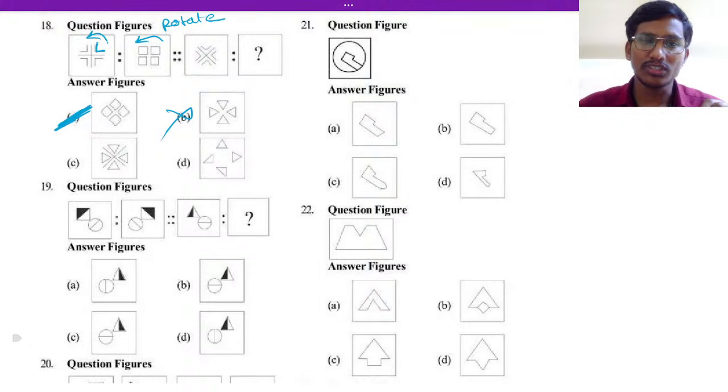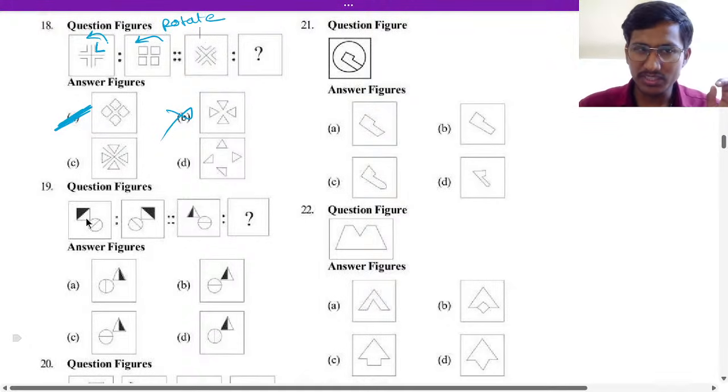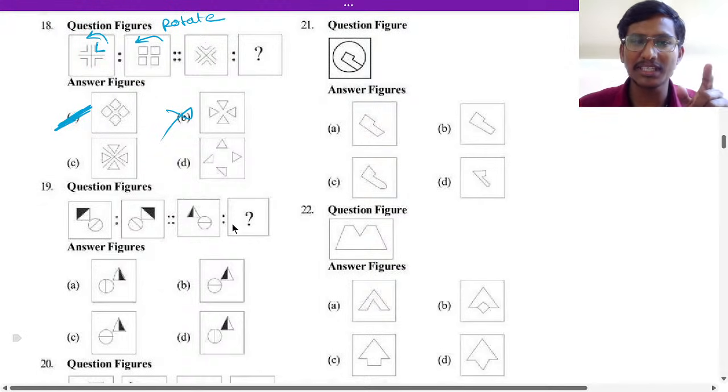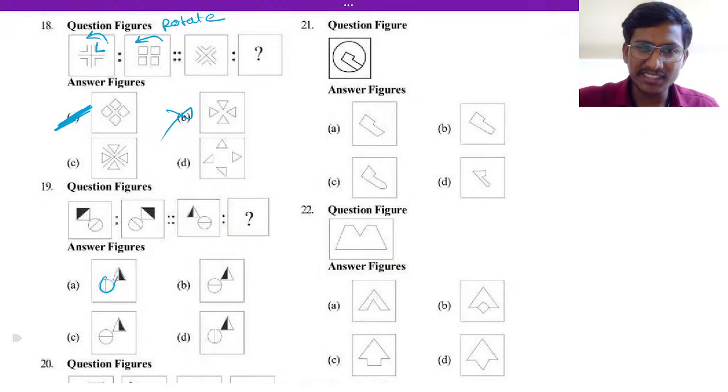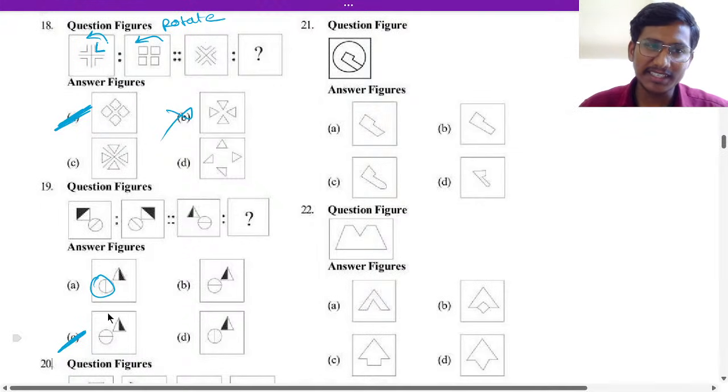Okay. Next, the 19th. This figure looks like a mirror image. If you take the mirror image, the answer will be option A for the 19th. Sorry, not A, the line will come horizontal here, here it is a vertical line. So horizontal line, that is option C for the 19th. Option C is the answer.